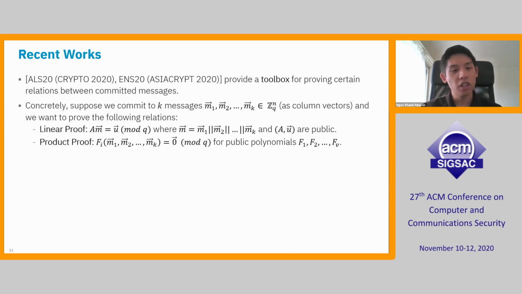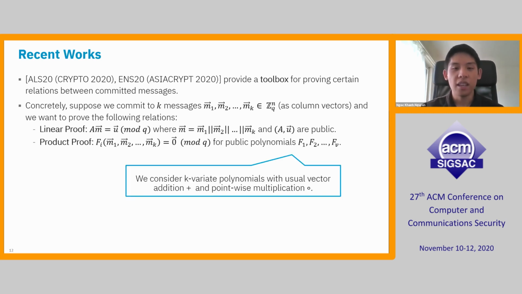public. On the other hand, for the multiplicative relations, like proving that M1 times M2 is equal to M3, or proving that M1 has 0, 1 coefficients, where you would show that M1 times M1 is equal to M1. When I say times, I mean the component-wise multiplication. Then all these relations can be captured using public polynomials, f1, f2, up to, let's say, fv. And we would prove that fi evaluated at the messages m1, m2, up to mk is 0.